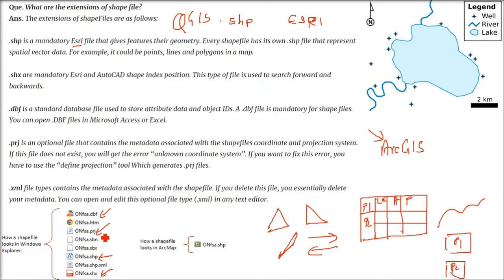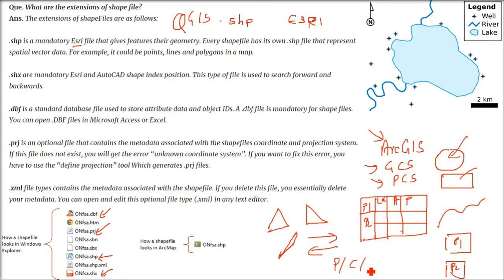Now coming to .prj. As I said, projection is very important, because every data comes with a projection. They are the GCS and PCS, geographic coordinate system and projected coordinate system. Then we have the various projection forms: GCS for the globe, PCS for the map, and then cylindrical, polyconic, and azimuthal. These are different projections. Projections are basically a 3D to 2D conversion.